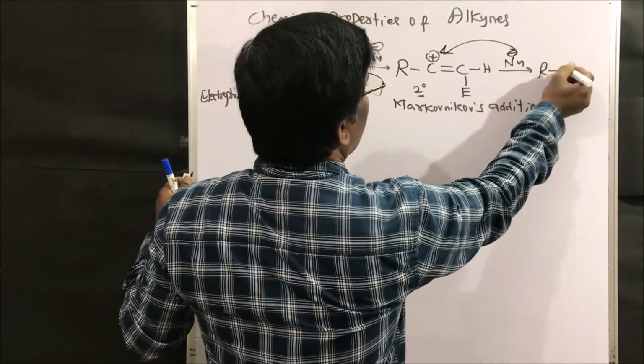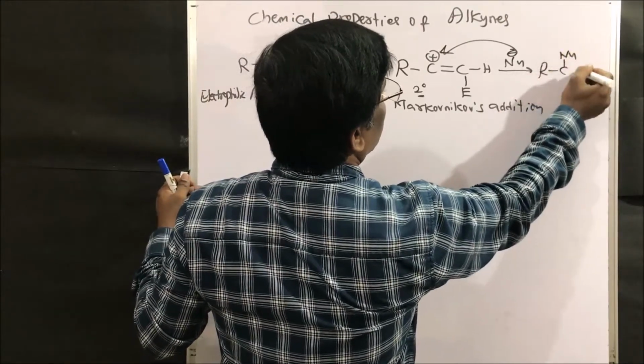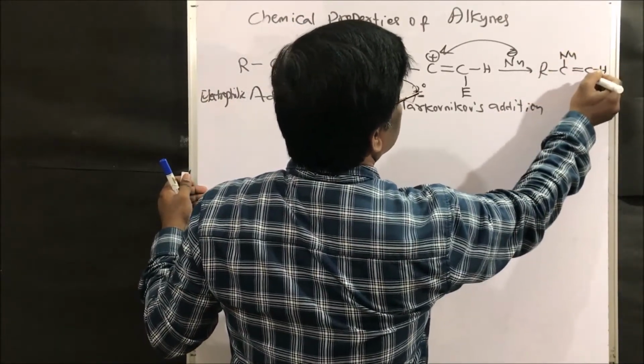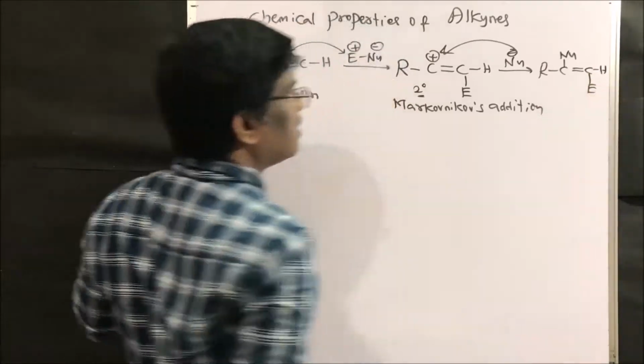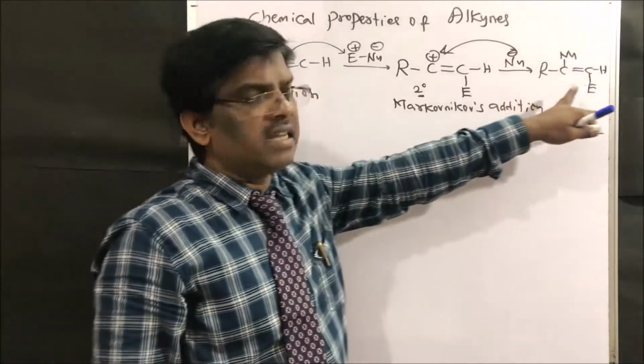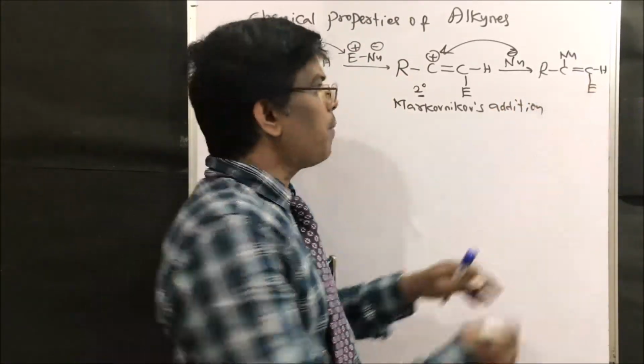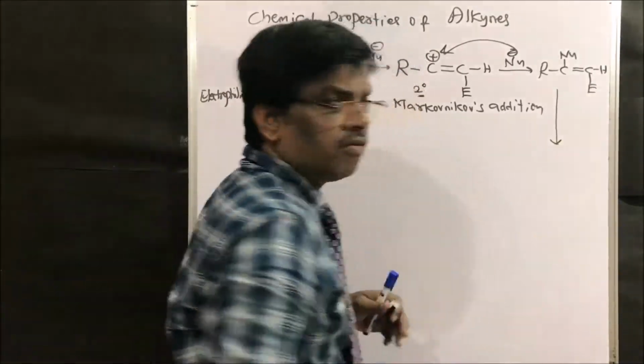So we get R C nucleophile double bond CH electrophile. This is the intermediate. At this stage it may stop, or it can undergo further addition.